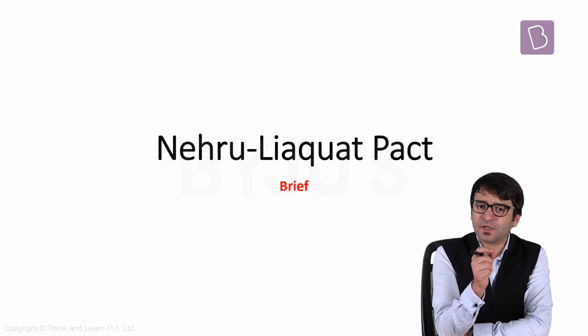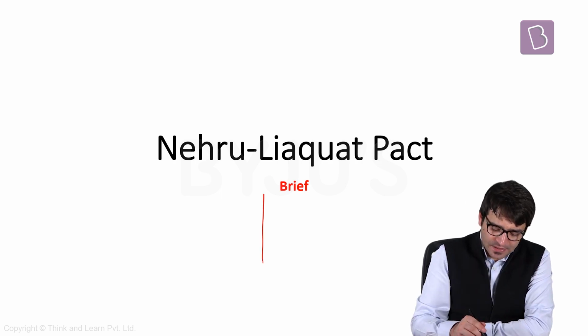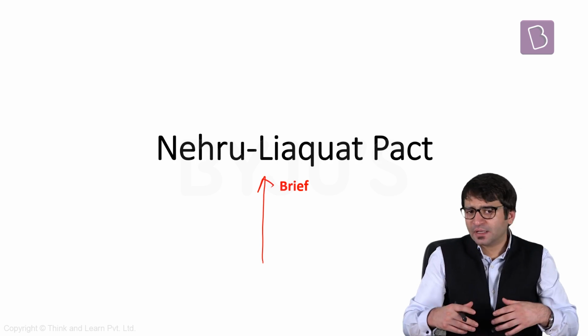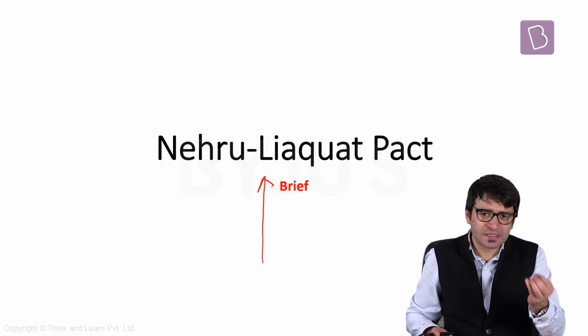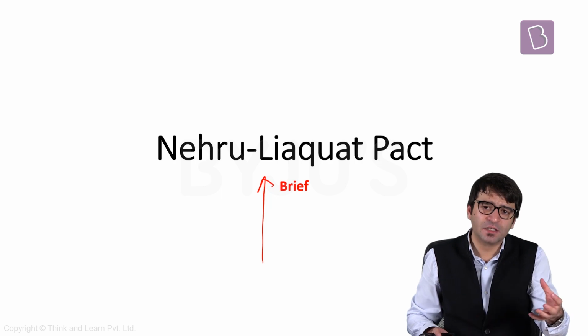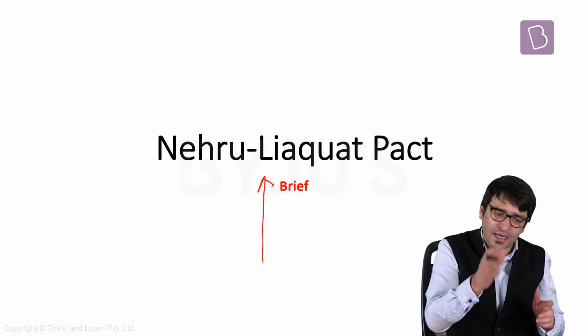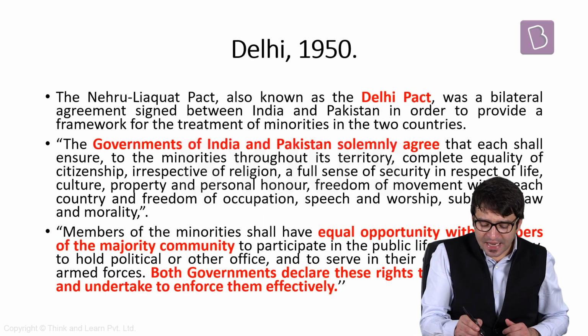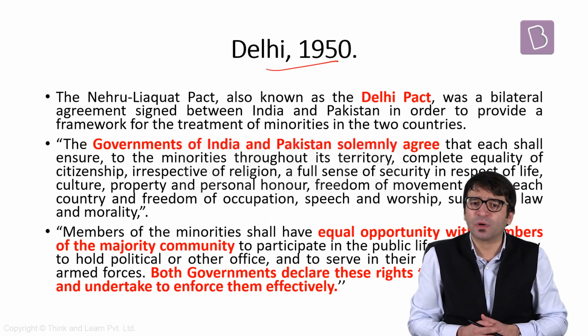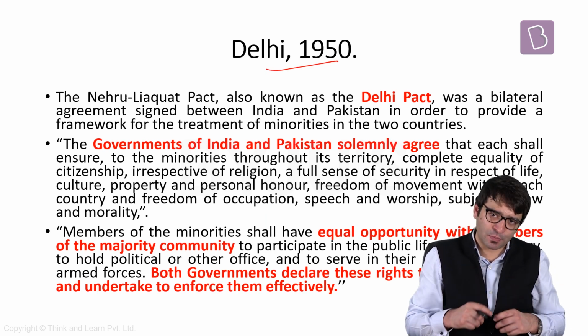Also, if you look at the debate on this Citizenship Amendment Bill in both houses of the Indian Parliament, one pact was referred to frequently, and that was the Nehru-Liaquat Pact. It can be a question in your prelims. What is this Nehru-Liaquat Pact signed between the Prime Ministers of India and Pakistan? This pact was signed in Delhi in 1950. That is why it is called the Delhi Pact as well.